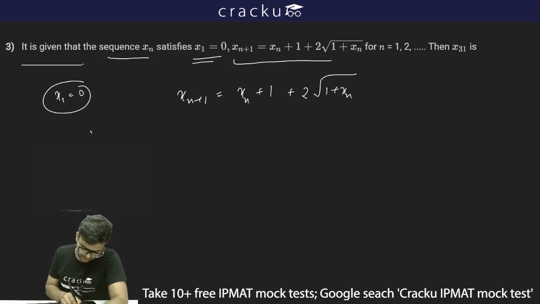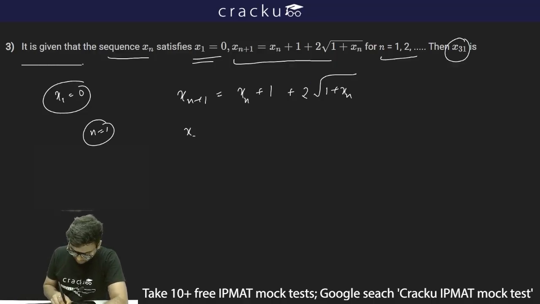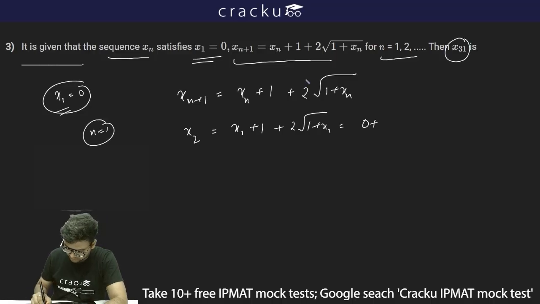What I'll do, I'll assume n is equal to 1, 2, 3, and I have to find out the value of x of 31. So for n is equal to 1, x2 is equal to x1 plus 1 plus 2 under root 1 plus x1. x1 is given as 0, I'll just substitute this. This will be 0 plus 1 plus 2 under root 1 plus 0.